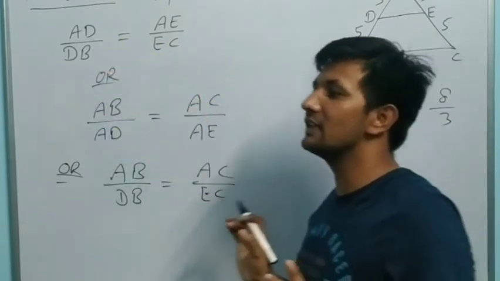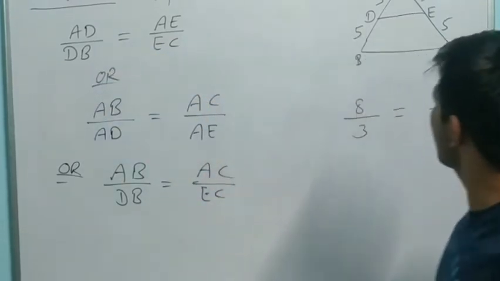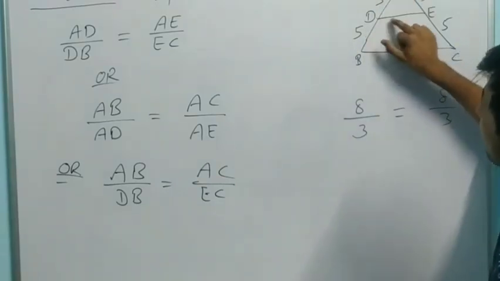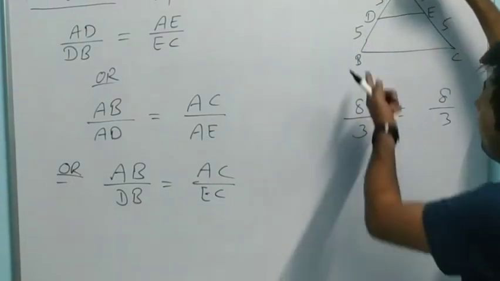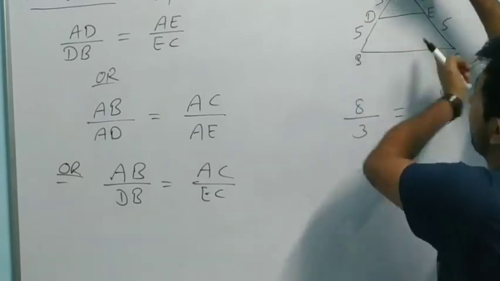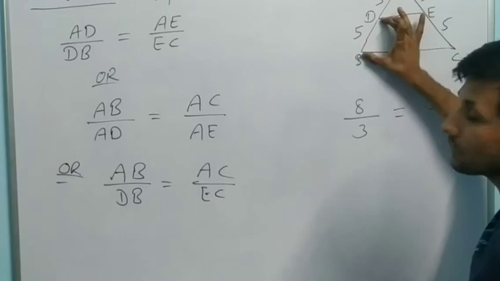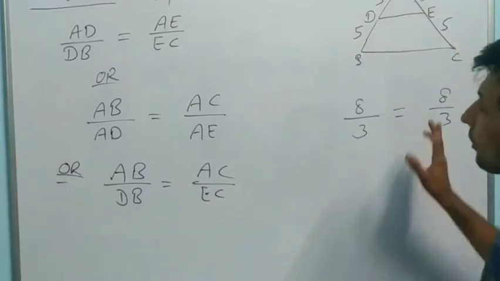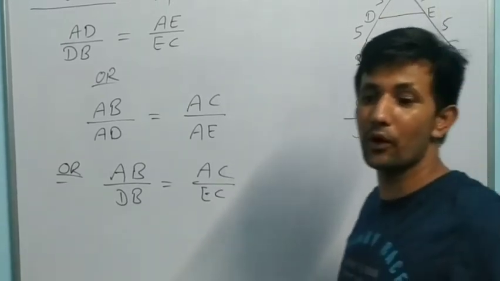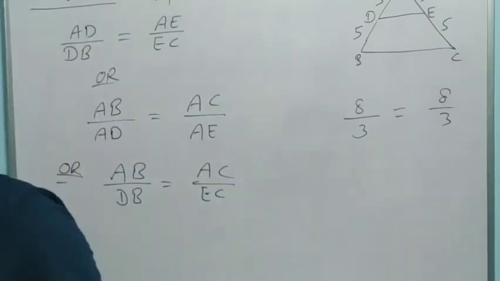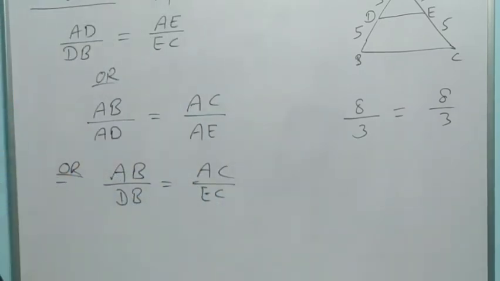The main thing, dear, is that this line is always divided in the same ratio. You can take big side upon smaller side, or you can take the big side upon this smaller one. Understand or no? So please note it down. It is very important. Now we will do our exercise 6.2 questions. Note it down, please.